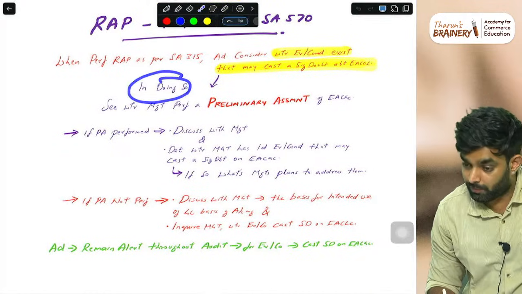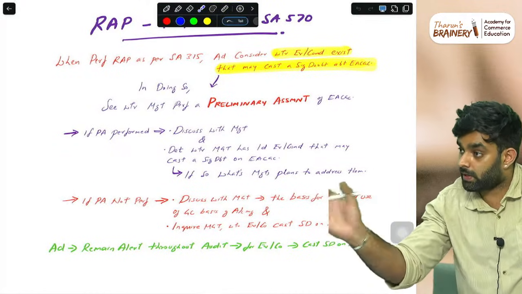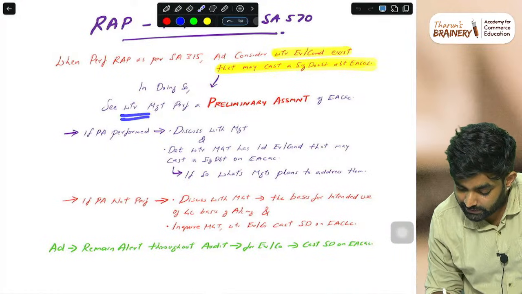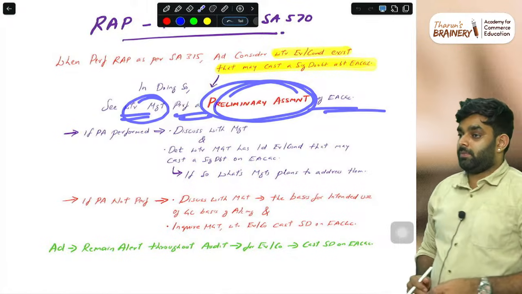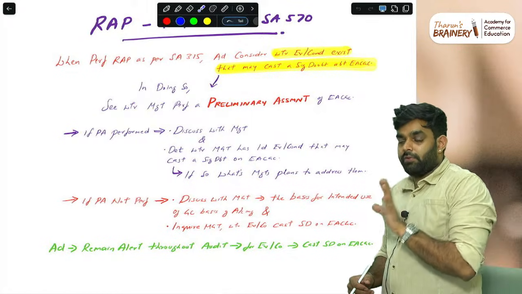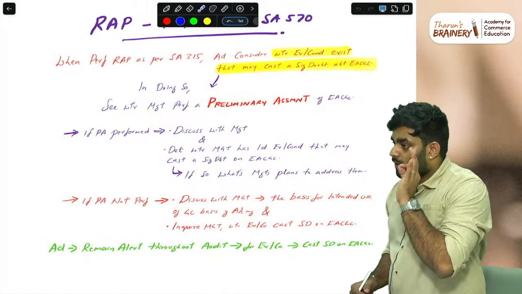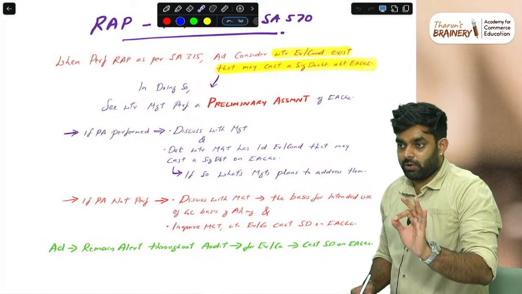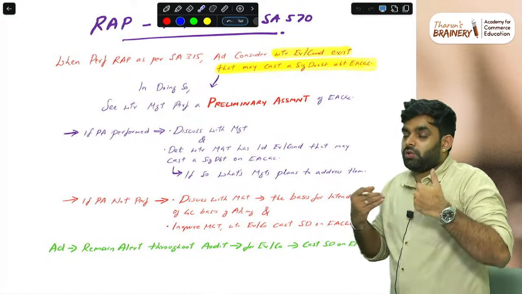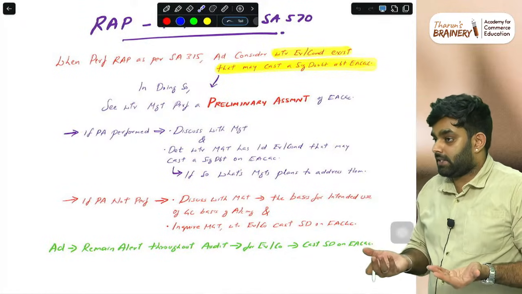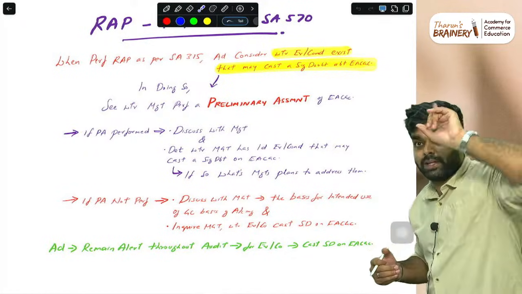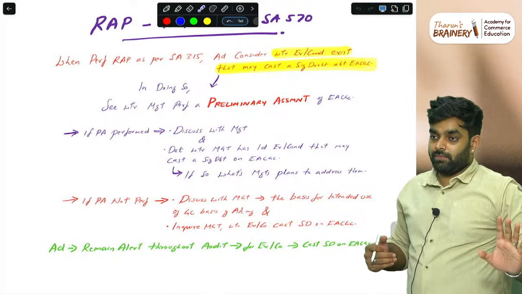In doing so, that is in the auditor's assessment, first thing, see whether management has performed a preliminary assessment. Actually, before making financial statements, management should do an assessment whether the company has going concern or not. Then only they should make it. So once they give us the financial statements, now we are making an assessment. First thing we are considering is whether management's assessment was made or not. That's first we will check.